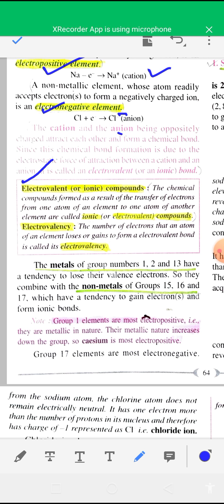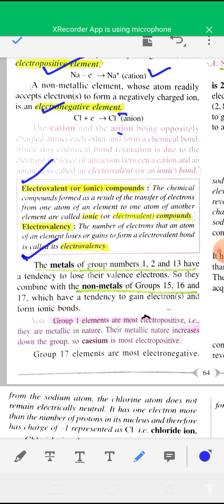For example, during the formation of sodium chloride, sodium loses one electron, so the electrovalency of sodium is 1. Similarly, chlorine accepts one electron, so the electrovalency of chlorine is also 1. That is what electrovalency is.